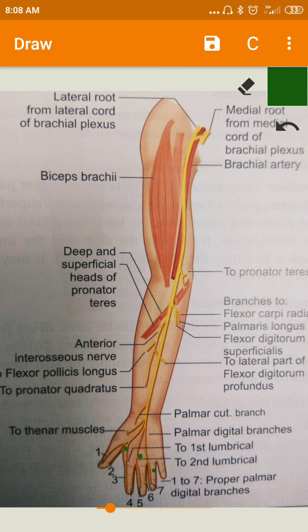And the palmar skin over the middle and distal phalanges of the lateral 3.5 fingers, the lateral 3.5 digits, we can call it. And on the dorsal aspect also, it supplies the proximal lateral 3.5 fingers. Okay, this is about the median nerve course and its nerve supply, and the applied anatomy we will see in the next video.